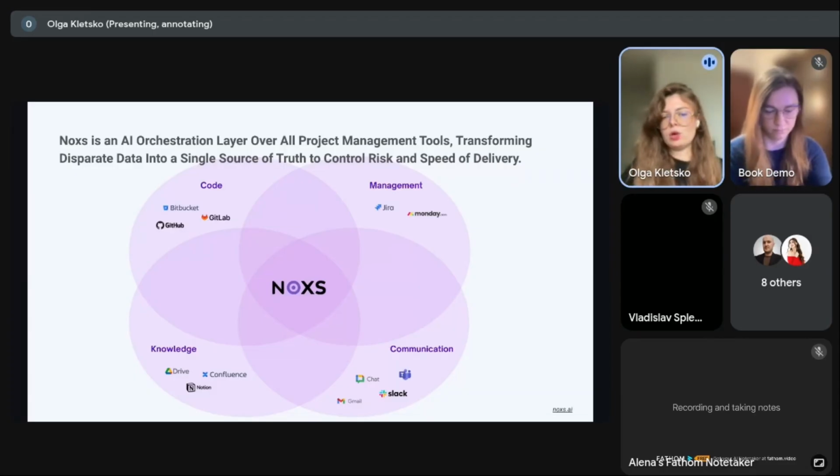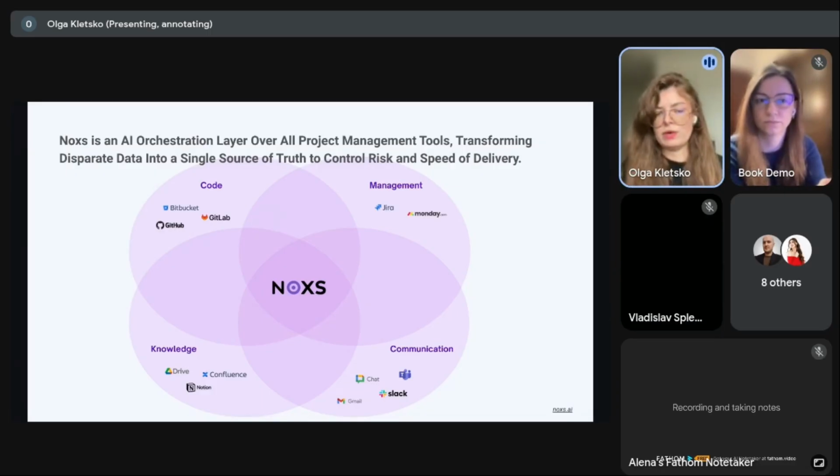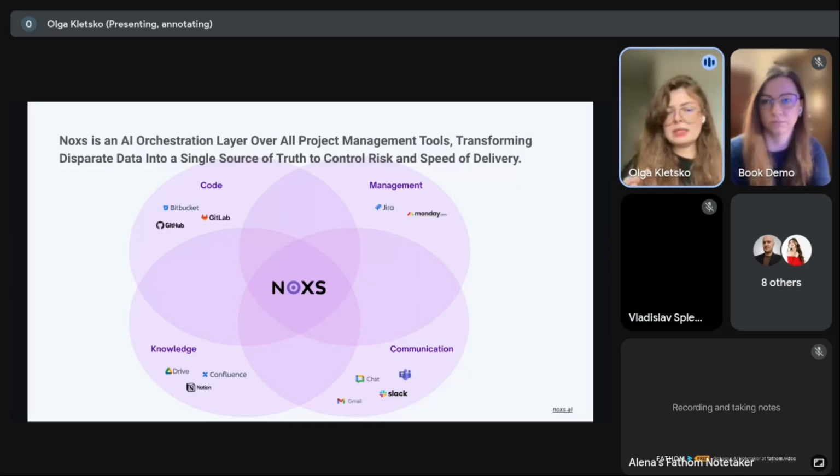And today I will show you several use cases that our clients and our team use. We can divide them into 5 groups. The first group is a real-time project health overview. The second group is instant answers about performance and planning for teams. The third group is searching for similar project requests. The fourth group is proactive risk monitoring and notification. And the fifth group is resource planning and capacity management.